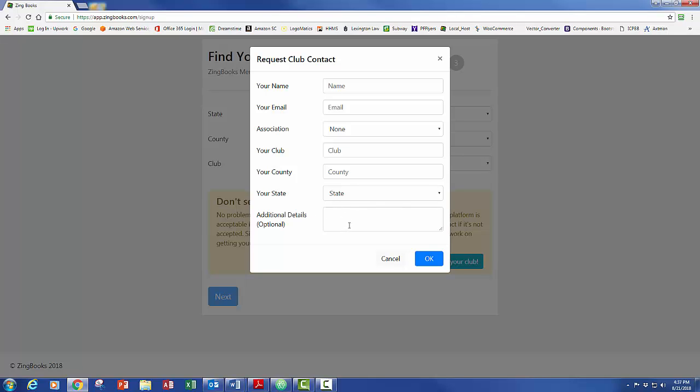For instance, if you already have county contact information, maybe you've spoken to your county leaders already, and you're interested in giving us that contact information, this is stuff that you can put right here. If not, we'll simply contact you directly, and we'll facilitate getting your club approved through you and speaking with your county and state leaders that way.